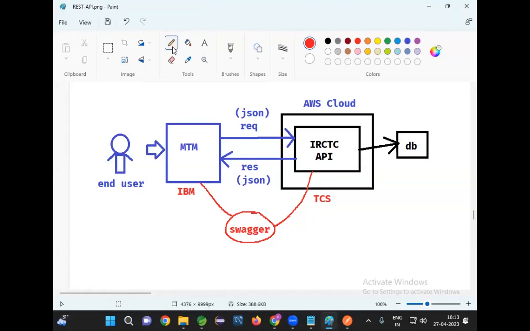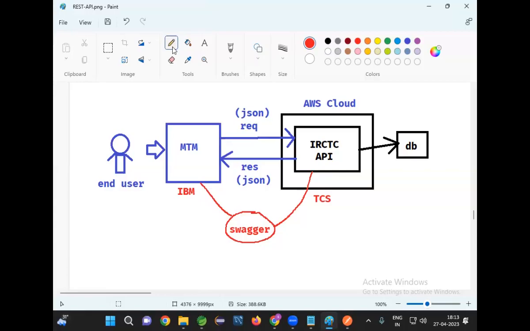I need to add Swagger documentation in the REST API, in the IRCTC API. That Swagger documentation, I will give it to you. By using that Swagger documentation, you can understand how is my API, where is my API, what methods are available, what is input for my API, what is output for my API.